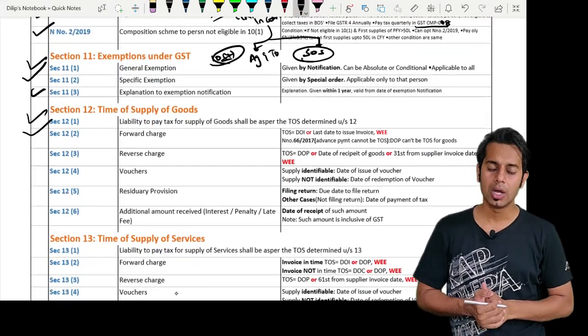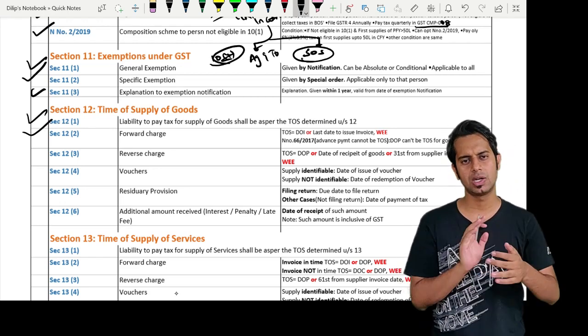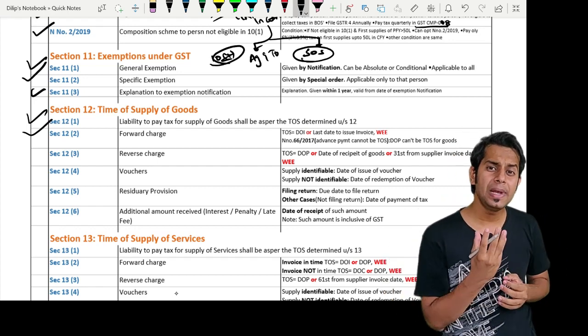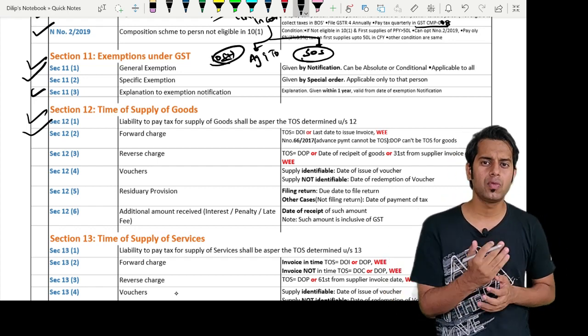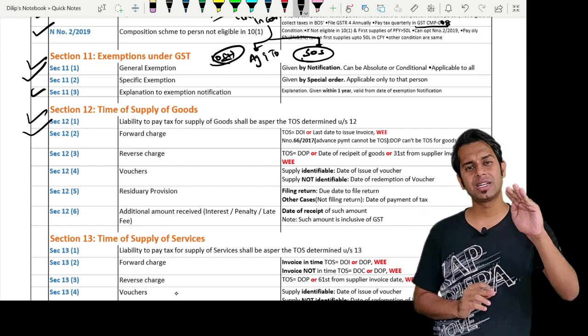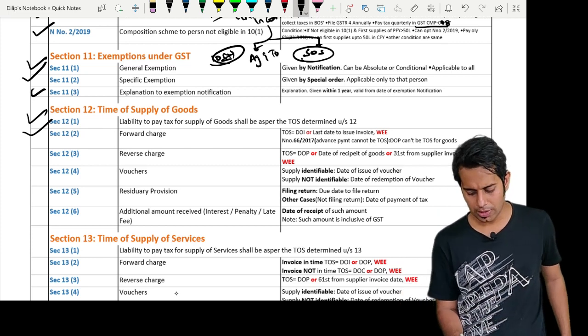Then we have something about time of supply. Section 12 talks about time of supply of goods. Section 12 subsection 1 says the liability to pay tax in case of supply of goods shall be as per the time of supply determined under section 12. Section 12 subsection 2 talks about forward charge.